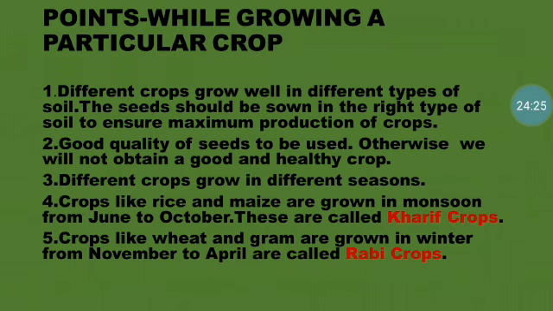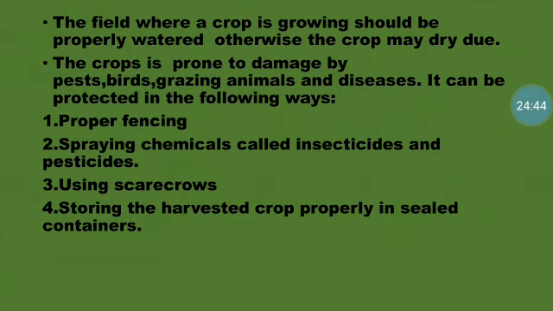And also children, the crops might get damaged by pests, birds, grazing animals and diseases, and hence we need to protect these crops, isn't it? But how do we protect them? See, we can do proper fencing. So when we do proper fencing, what happens? Animals won't come and graze all the crops over there. So when we do proper fencing, we can avoid animals entering the field.